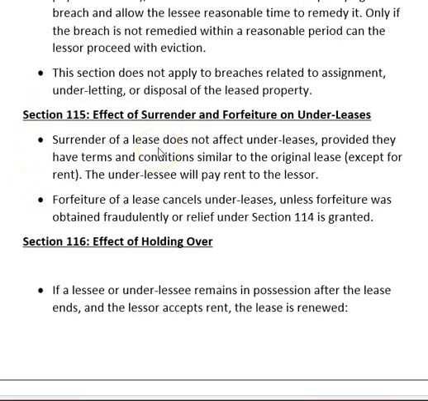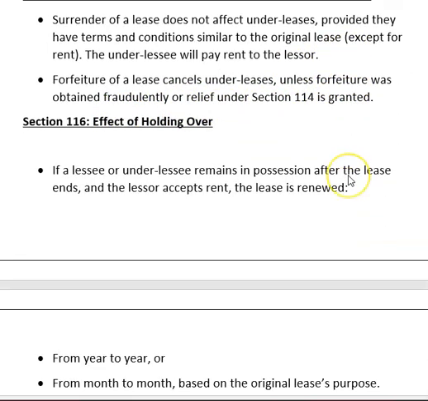Effect of surrender and forfeiture on underlease. Surrender of lease does not affect the underlease, provided they have terms and conditions similar to the original lease except for rent. The underlessee will pay rent to the lessor. Forfeiture of lease cancels the underlease unless forfeiture was obtained fraudulently or relief under Section 114 is granted.